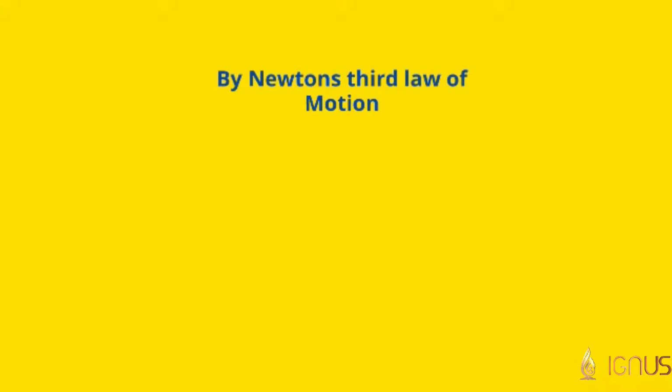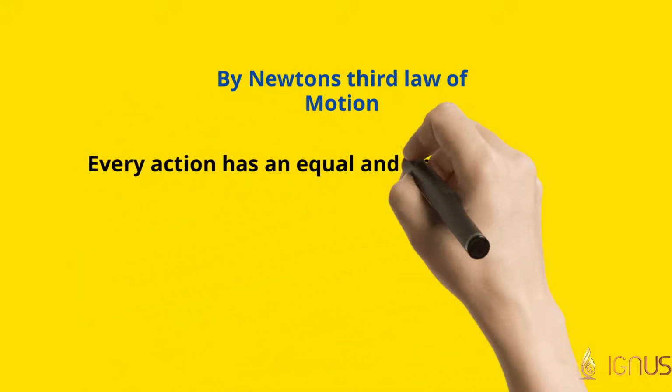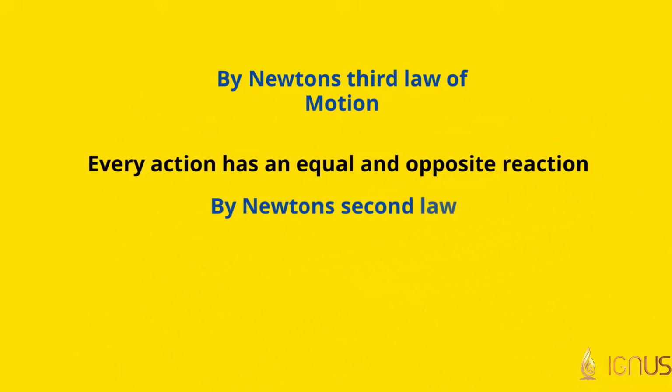But then according to Newton's second law, force F is given by ma. Therefore, acceleration will be inversely proportional to the mass. We know that the mass of the apple is negligibly small compared to the huge mass of the earth. Therefore, we can conclude that each and every object on the earth exerts some force on another object.